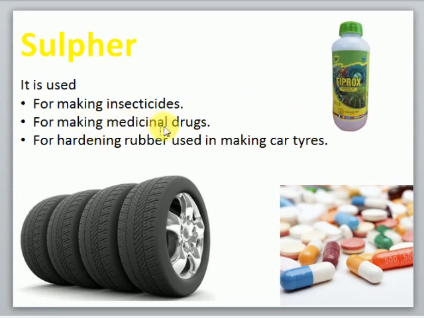Also, sulfur is used to make medicinal drugs, means sulfur is also used to make medicines. And sulfur is used for hardening rubber used in making car tires. For making car tires, as you know, we need rubber, but rubber is a soft material, and for car tires we need a hard rubber. So to harden the rubber, we mix rubber with sulfur. Sulfur is used to harden the rubber, and that hard rubber is then used to make car tires. So these are some of the uses of sulfur.